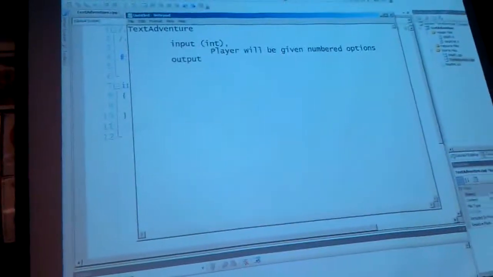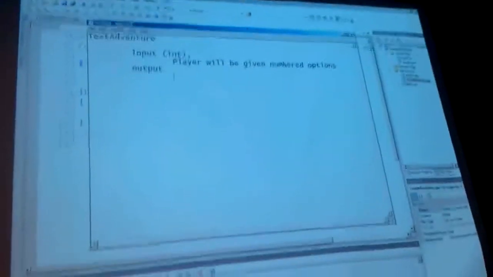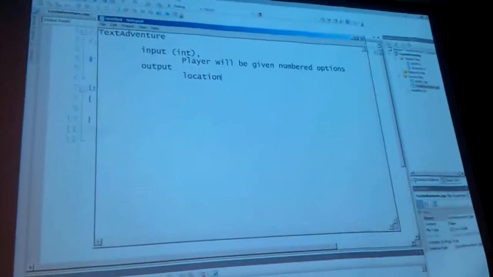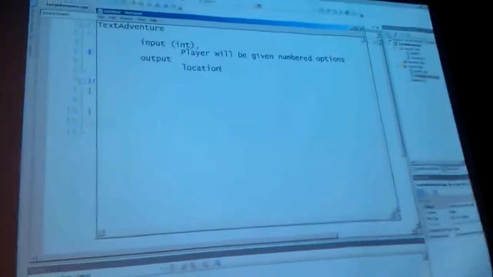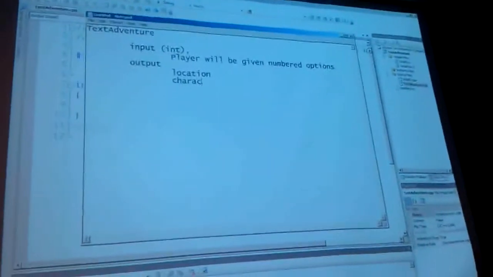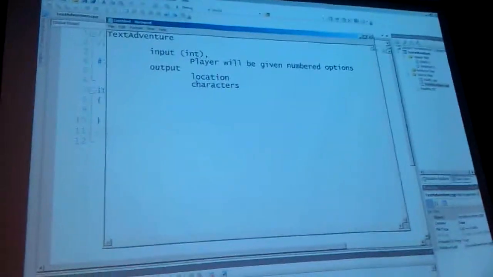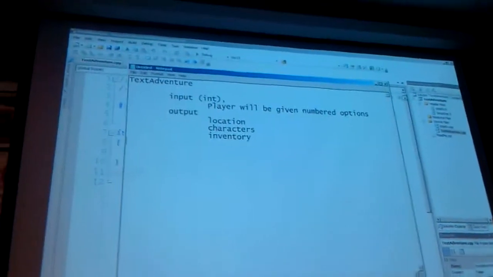So what kind of things do we need to store to keep track of the story? Position? Position. I'll say location. Right, we're not even talking about code right now. We're just talking about what the choose your own adventure has. It's got location. What else does it have? Characters. We need to keep track of characters. Just doing a basic list of things we think we'll need to keep track of. Inventory. Monster list. I'll say enemies, which might be a subset of character.